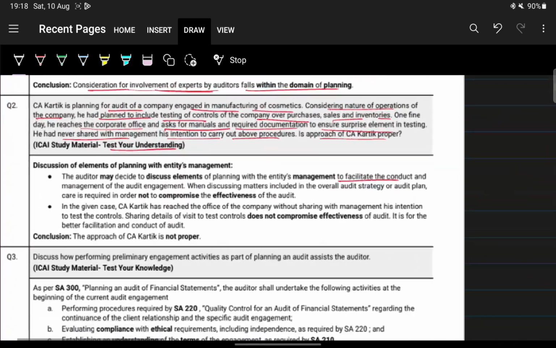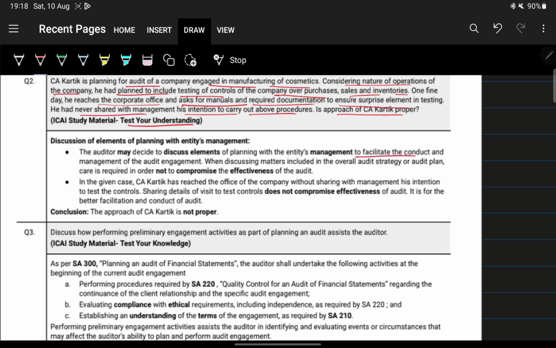We'll just go through what is given here. The auditor may decide to discuss elements of planning the audit with the entity's management to facilitate the conduct and management of the audit engagement. When discussing matters included in the overall audit strategy, care is required in order not to compromise the effectiveness of audit.